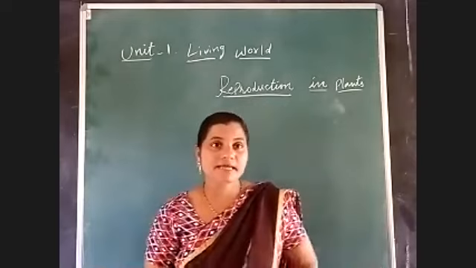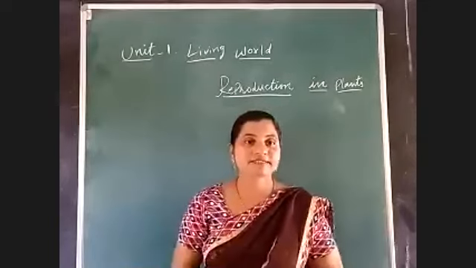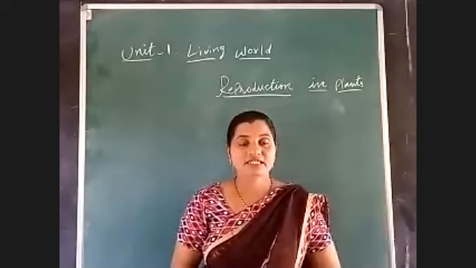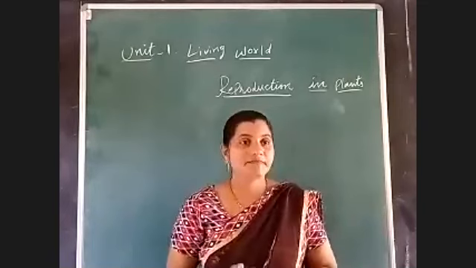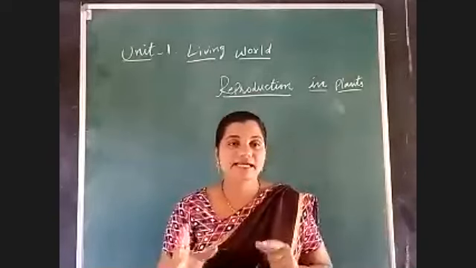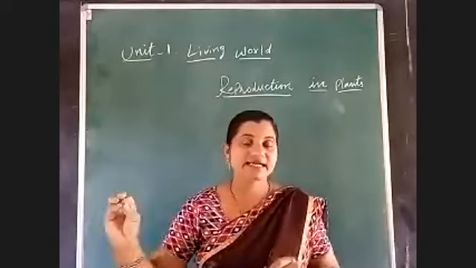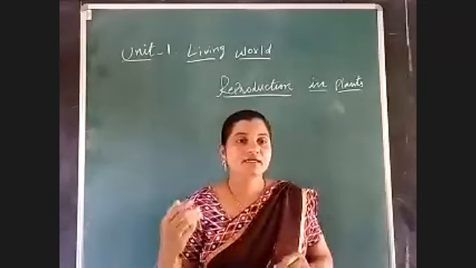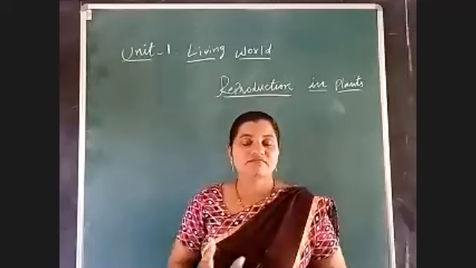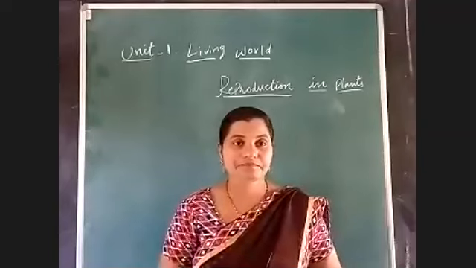And some plants are known as shrubs. Why are we calling them shrubs? Because they also can't become very tall trees. They can grow to a certain height and afterwards they provide flowers and vegetables to us. For example, rose belongs to the shrubs.